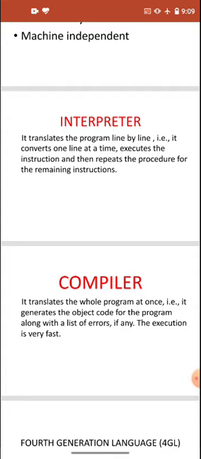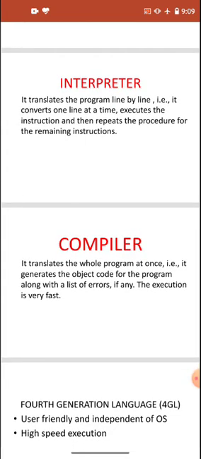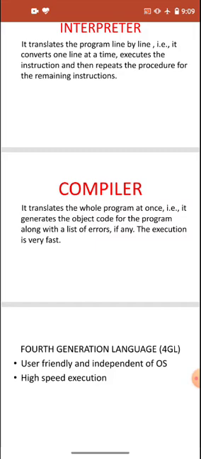And in the compiler, the execution is very fast as it is reading the whole program at once and giving the result directly. Now then we have the fourth generation language. Fourth generation language is mostly closer to the human being. Like it is very user friendly and independent of operating system, and has a very high speed of execution.